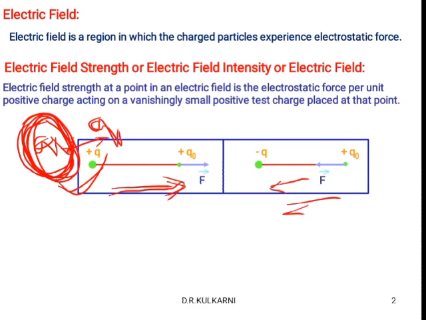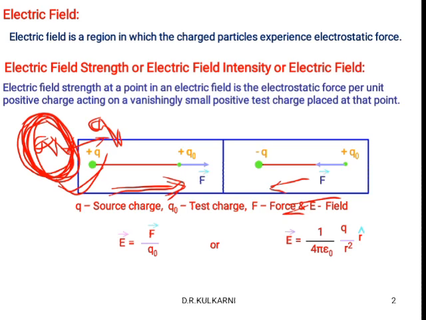If we want to express this electric field as well as electric field strength in equation form, how do we write it? E is equal to F divided by Q naught, where E is the electric field, F is the force and Q naught is the test charge. Or E is equal to 1 divided by 4 pi epsilon naught, Q divided by R square, R cap. What is this R cap?